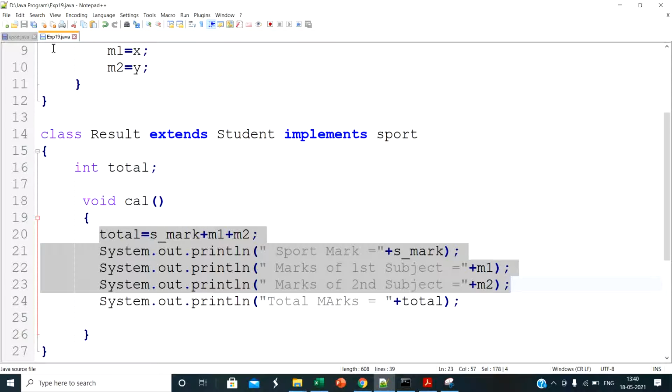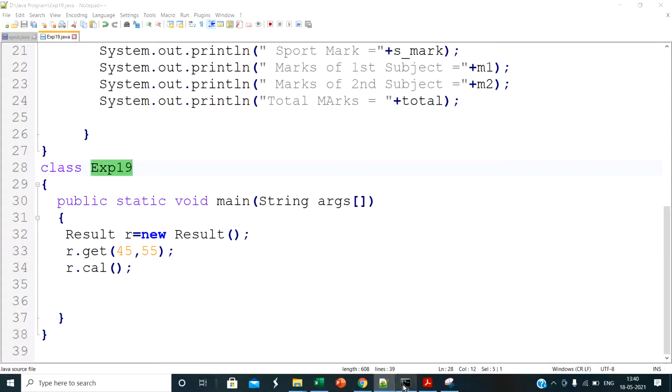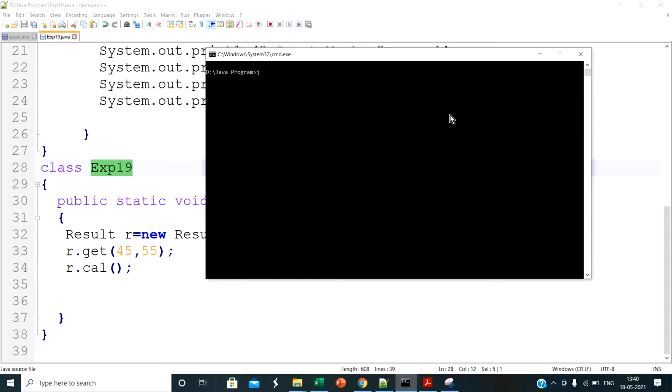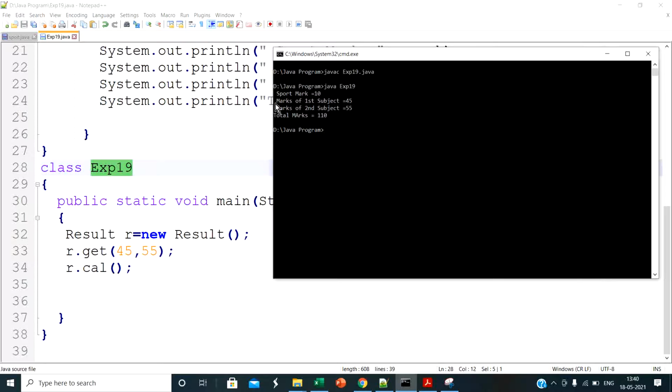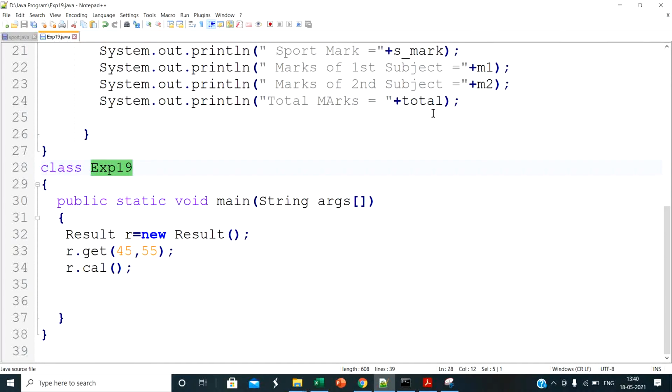Save this program by the name experiment19.java. I already saved it. To compile the program, the first command is javac space file name, experiment19.java. Here my program is compiled successfully. The second command to run the program is java space file name, experiment19. Here our output is displayed: sports marks 10, marks of first subject 45, marks of second subject 55, and total marks is equal to 110. So in this way we can implement multiple inheritance in Java by using an interface. Okay, thank you.